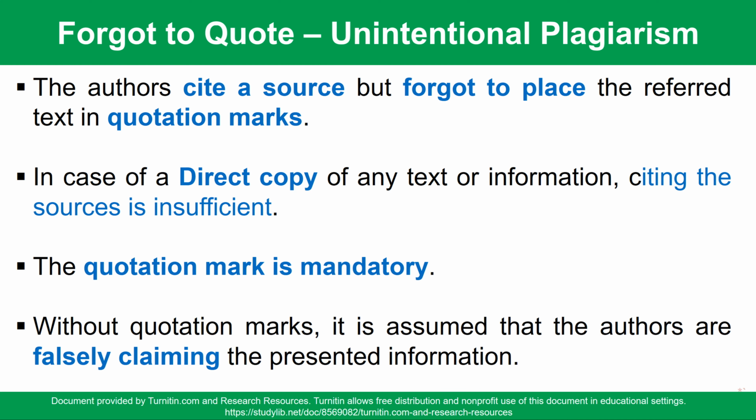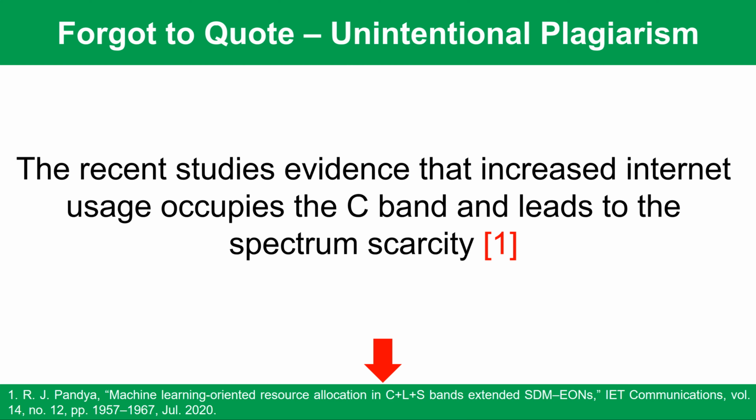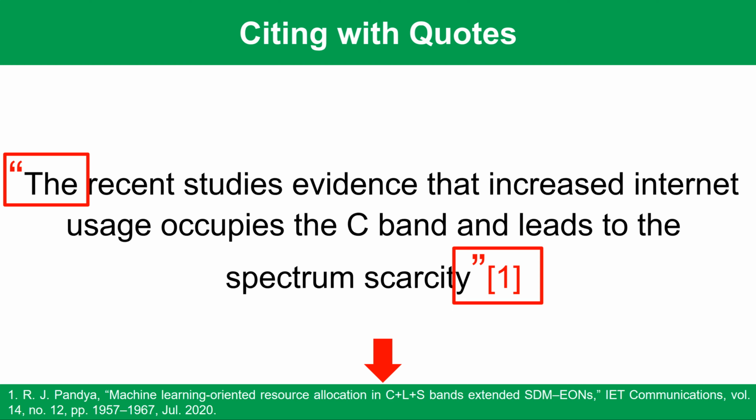As shown below, the presented information text is directly copied from the cited source. However, we forgot to put the copied text under the quotation marks. Therefore, it is considered the case of unintentional or accidental plagiarism. To avoid such instances, as shown below, we must quote the copied information along with the citation.